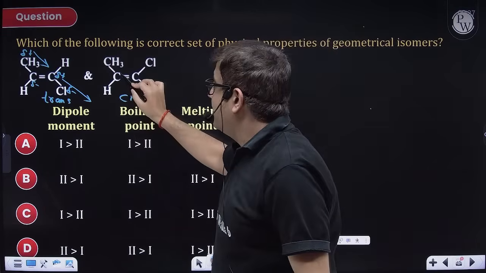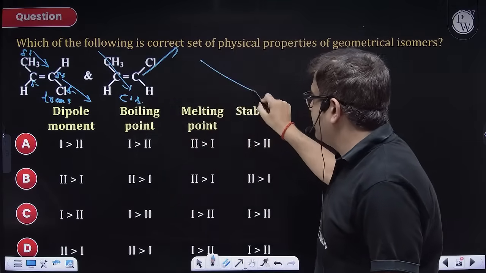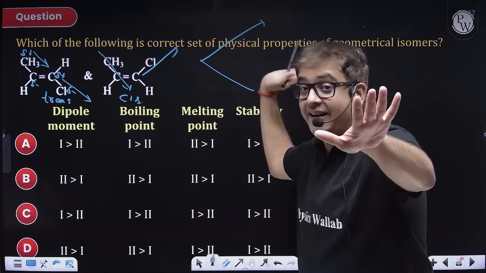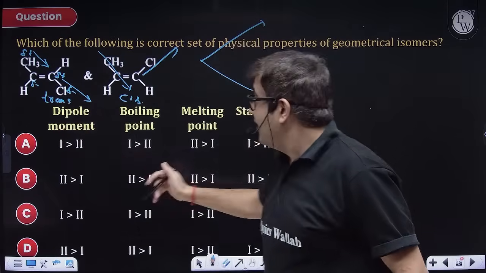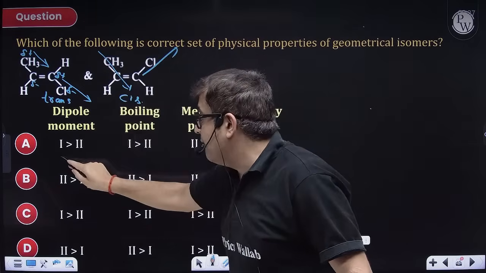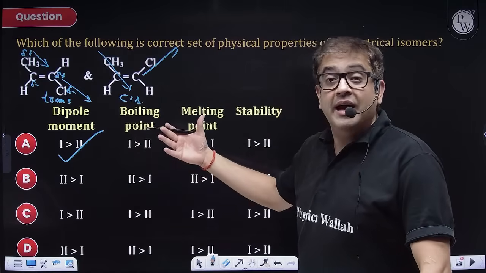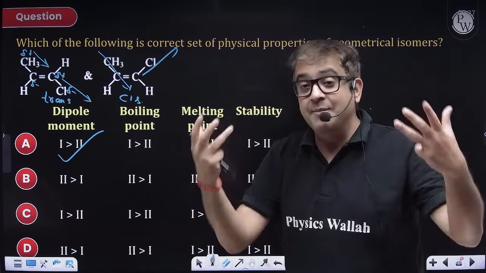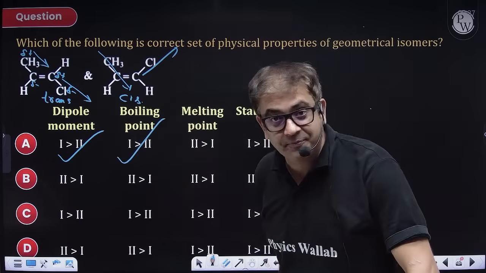What about this one? Here the vector will be like this and here like this. So one vector this way, one vector this way, the y component will at least cancel, and x will get added. Here every component is getting added. So who will have more dipole moment in this case? One will have more, although it is trans. The isomer having more dipole moment has higher polarity, so dipole attraction will also be higher, so its boiling point will also be high.